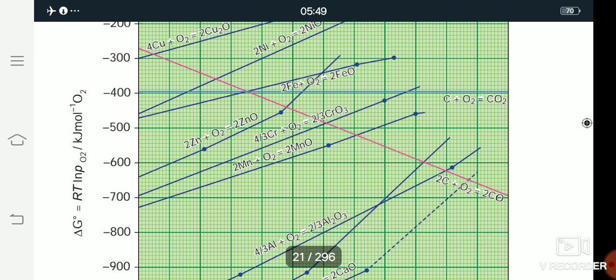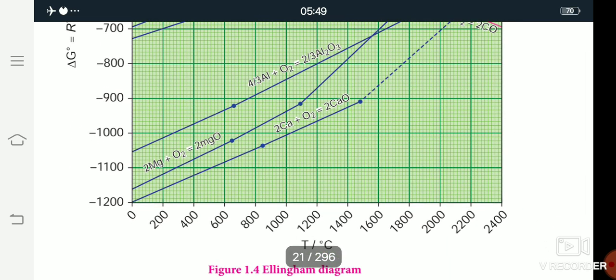Children, the next, third point is that the temperature increases. You can see the x-axis temperature: 200, 400, 600, 800. As the temperature increases, the delta G value becomes less negative and becomes 0 for the conversion of the metal oxide.